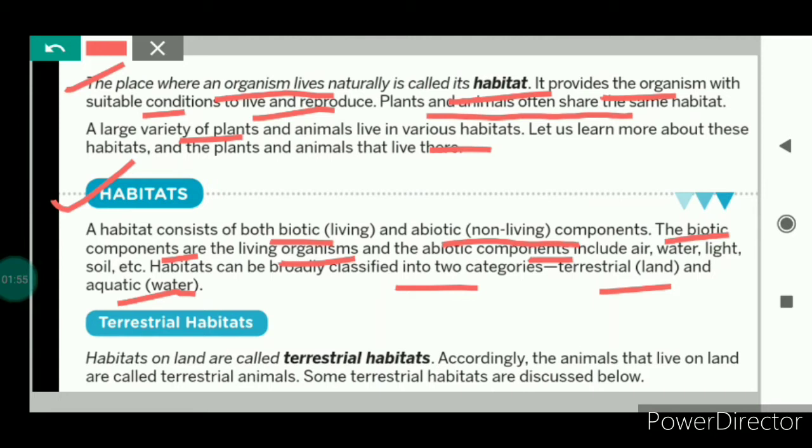We will study these one by one. First, let us understand what are terrestrial habitats. Habitats on land are known as terrestrial habitats. Accordingly, the animals that live on land will be called terrestrial animals. Terrestrial habitats are of various types, for example, grasslands, mountains, forests, deserts, polar regions, etc. We will study all these terrestrial habitats one by one.